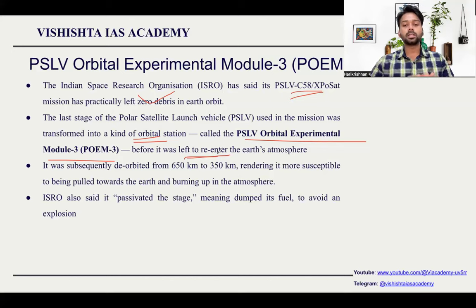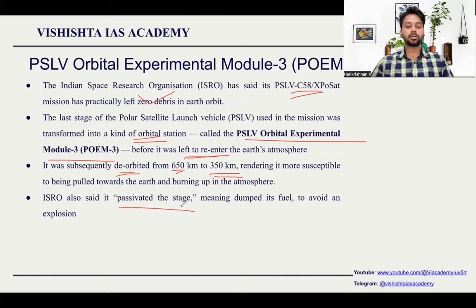So how do they do it? Let's say the POEM module is rotating around the earth at 650 kilometer height. Then they will deorbit the module so that it will come down to 350 kilometers from the earth. Once it enters the atmosphere, drag force will act on this module, and most of it will burn down on entry, or the rest will fall back into the ocean, in a place where we can determine. So no wastage is there. Mostly no wastage will be there in space. So this is the idea.